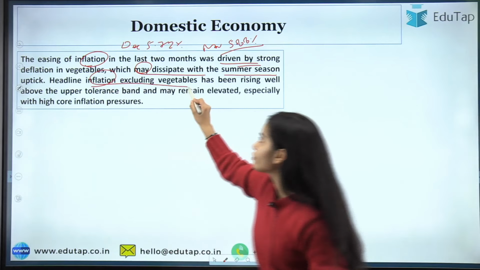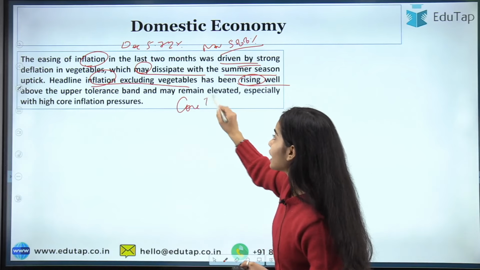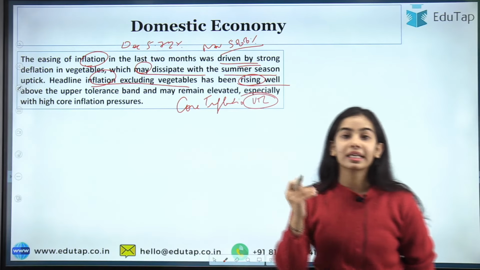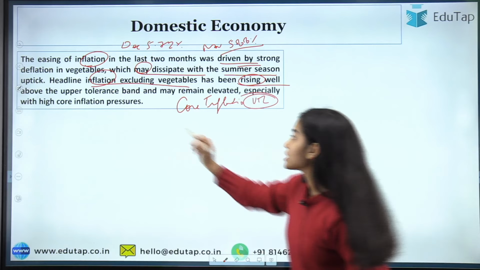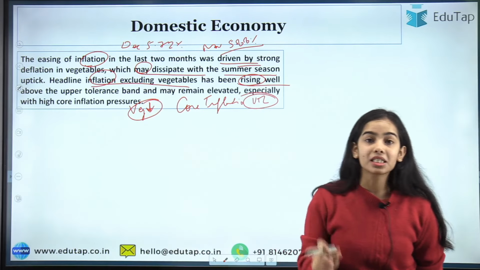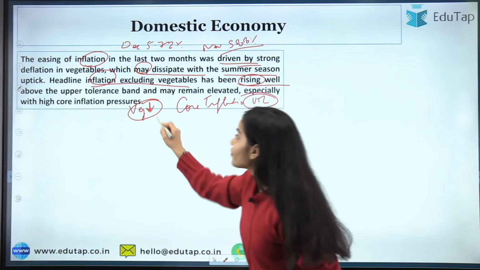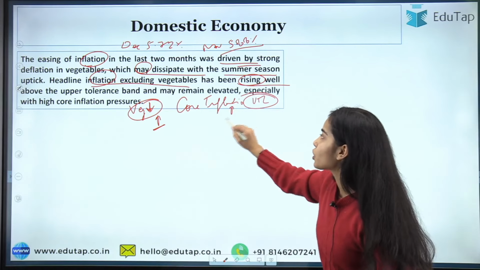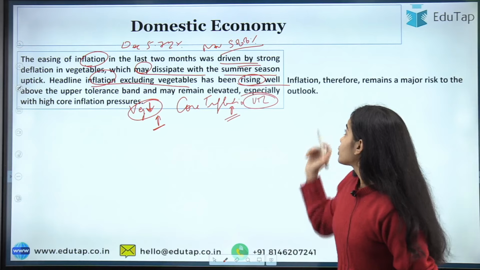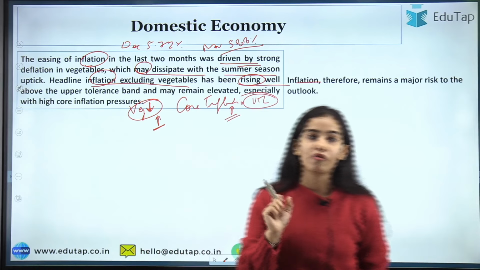Headline inflation excluding vegetables has been rising well above the upper tolerance level. We can say the core inflation is also very high, above the upper tolerance level. The decline in vegetable prices was leading retail inflation to go below the upper tolerance level. Now if the vegetable prices start increasing and the core inflation also keeps increasing, you can understand that retail inflation will be quite high. So inflation remains a major risk to the economic outlook of our country.